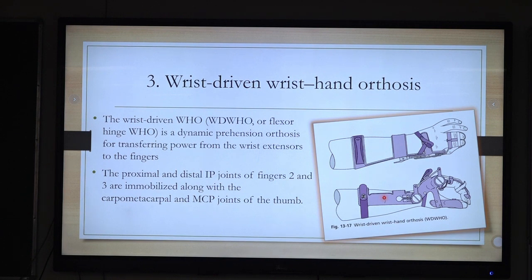Then third, dynamic orthosis, which works on the wrist driven wrist hand orthosis. This is also mostly given in a quadriplegic. What is different in this orthosis is that some function of the wrist extensor should be there. In the ratchet one, you were doing the grasping activity; here the wrist extensor tenodesis mechanism will do the grasp for you.